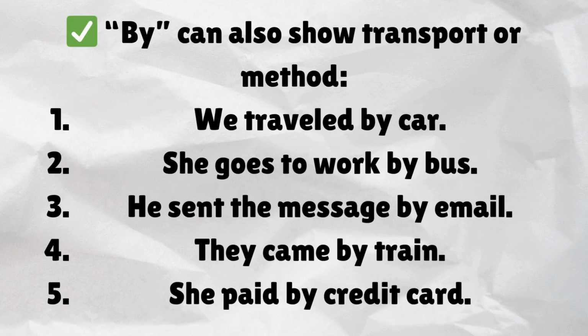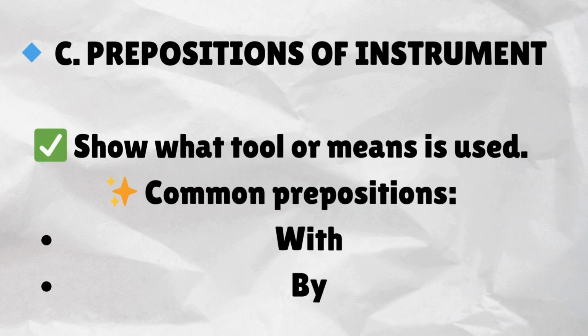By can also show transport or method. We traveled by car. She goes to work by bus. He sent the message by email. They came by train. She paid by credit card.